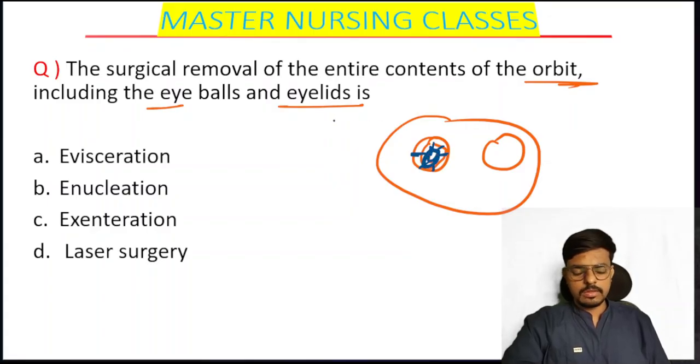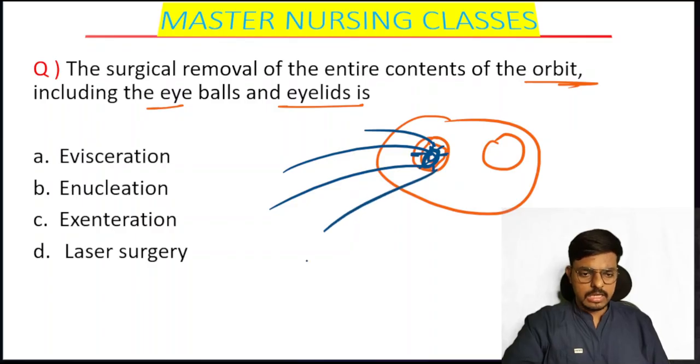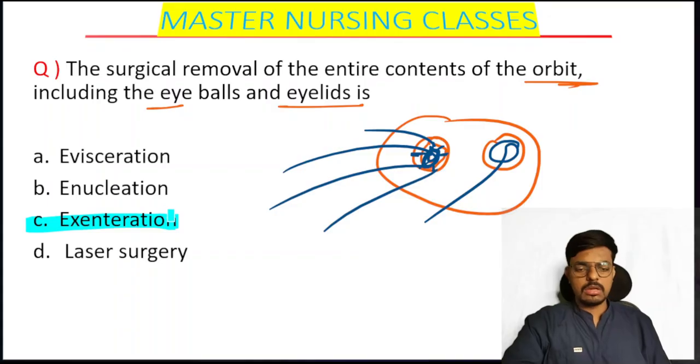So the surgical process which removes the eyeball, the extraocular muscles, the fatty content, and the eyelid also, the entire content of the orbit is removed. What we call this is exenteration.